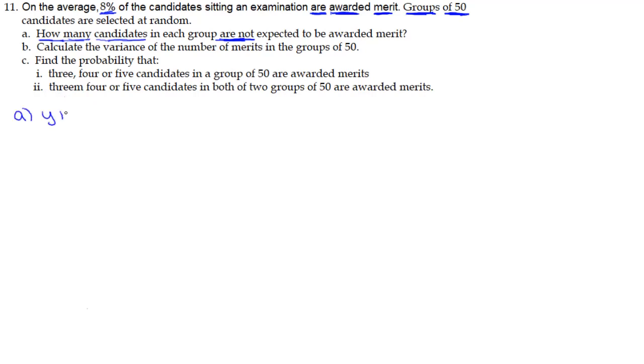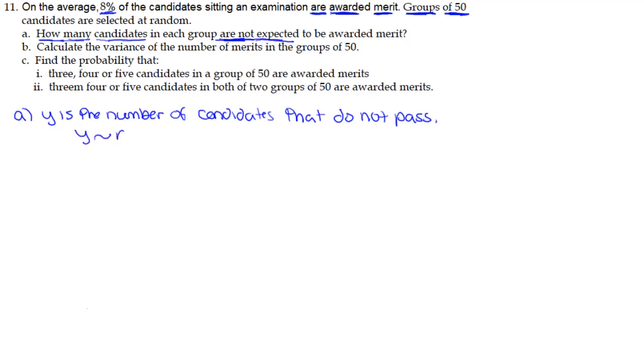I'm going to start by making sure I'm clear about what I'm talking about. Y is going to be the number of candidates that do not pass, and I'm going to write this as a binomial distribution. Given 50 candidates, the probability of not passing is 0.92. Now, to find the expected number of people that do not pass, I'm going to do n times p, or 50 times 0.92, and get 46 candidates expected not to pass.